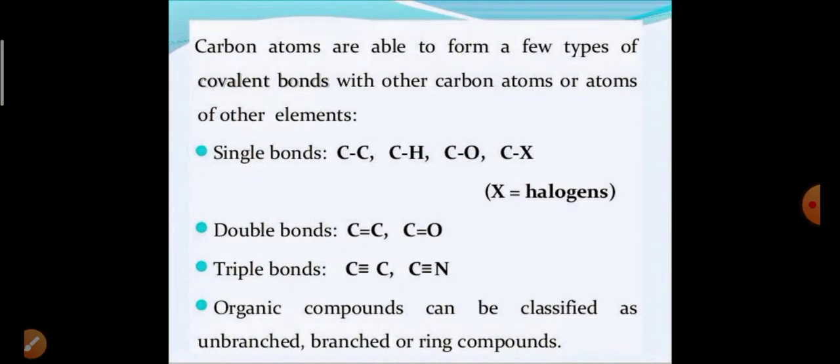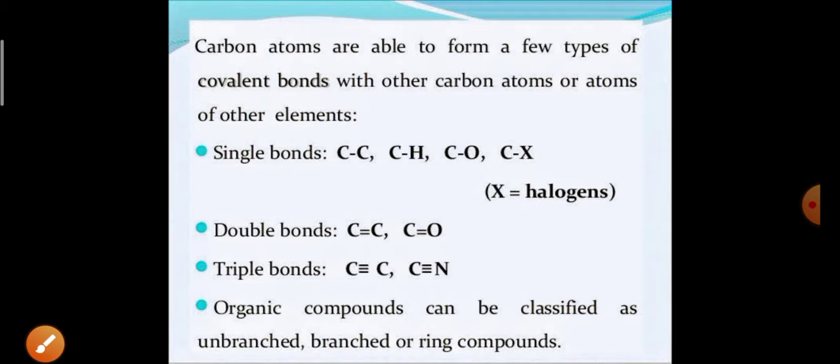Okay. Then the question is, we are saying that carbon is so versatile, carbon forms so many compounds. So we have to understand what the reason is. Carbon atoms are able to form covalent bonds with other carbon atoms or atoms of other elements.